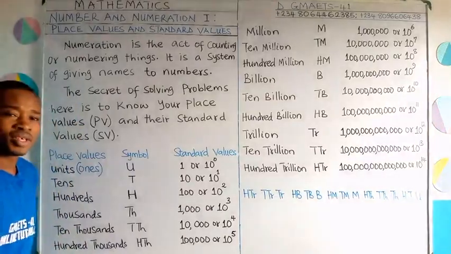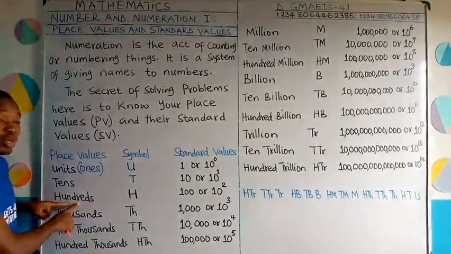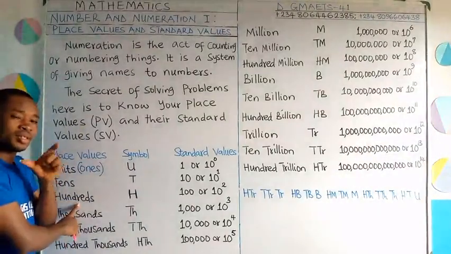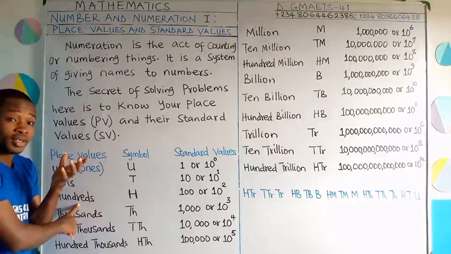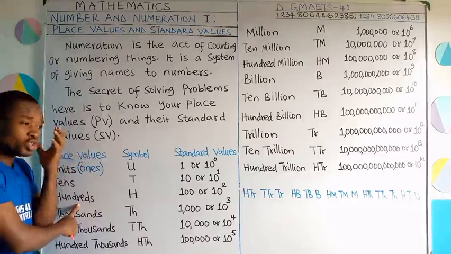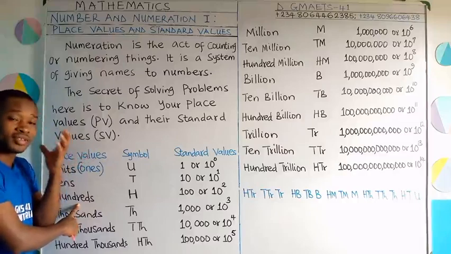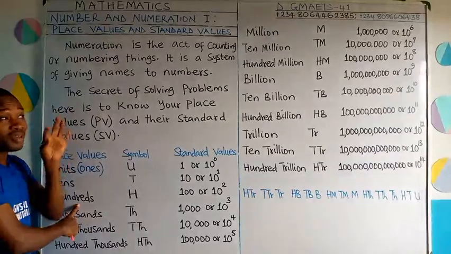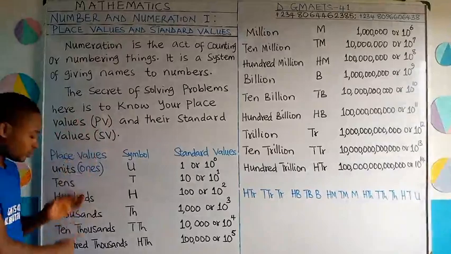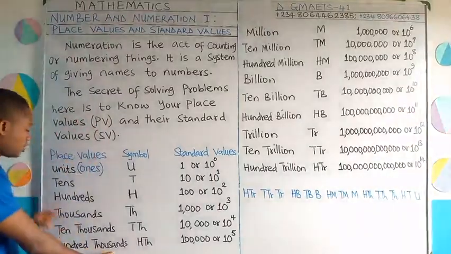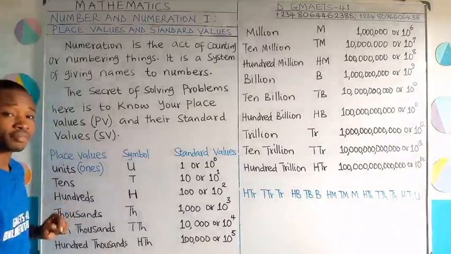Now, this 100,000 is simply a repetition of hundreds. Remember I told you our standard place values, you don't joke with them. You don't play with them. Units, tens, and hundreds. You just have to make sure you don't forget these 3 standard place values, because the other place values are just repetitions of these ones. You can see 100,000 has repeated this 100.